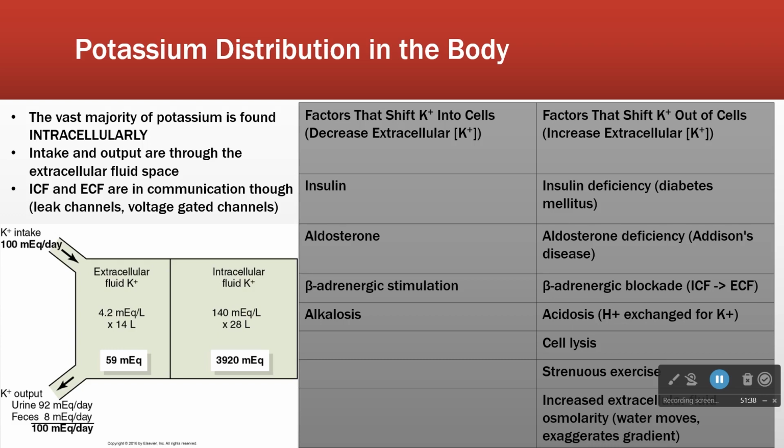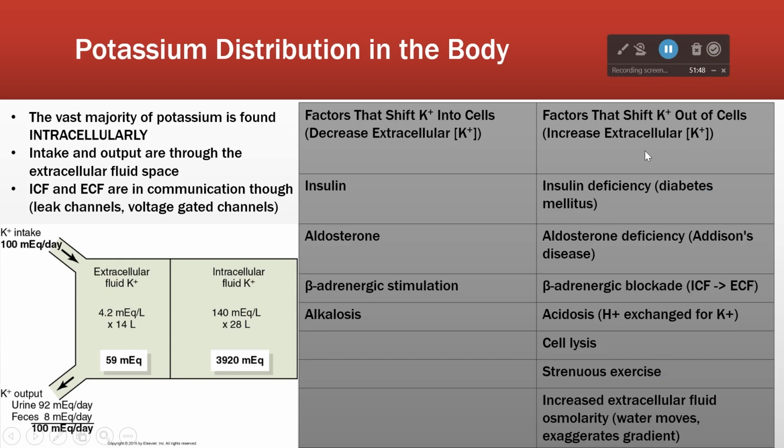Now, other side of things, things that tend to shift potassium out of cells, in other words, increase your potassium concentration. Insulin deficiency, okay, that makes sense. It's the opposite, right? So patients who have insulin-dependent diabetes, they tend to have an elevated potassium level because of poor glucose translocation, right? Aldosterone deficiency tends to increase potassium. Adrenergic blockade, okay, acidosis, and then cell lysis.